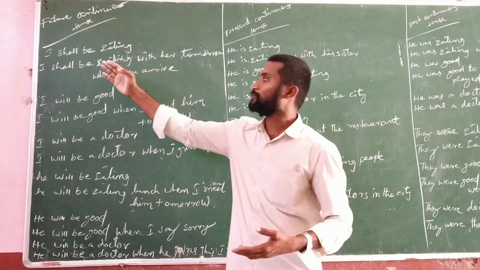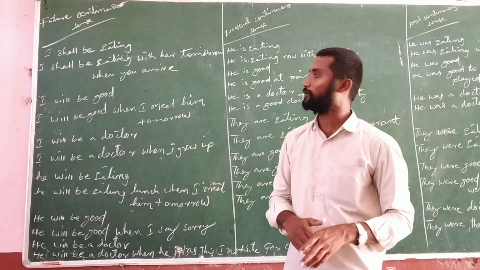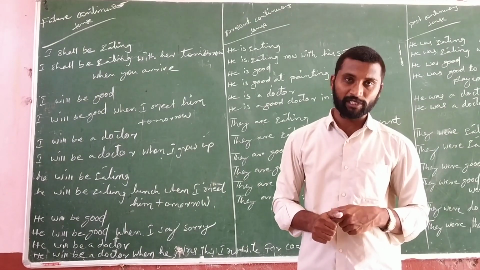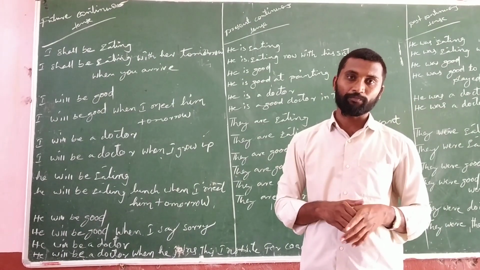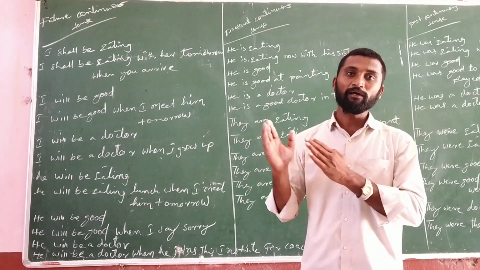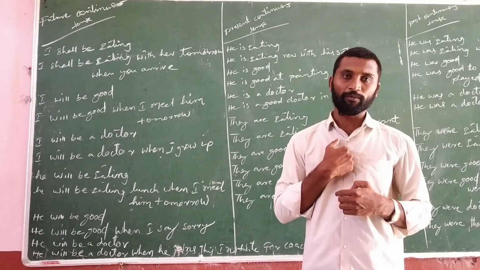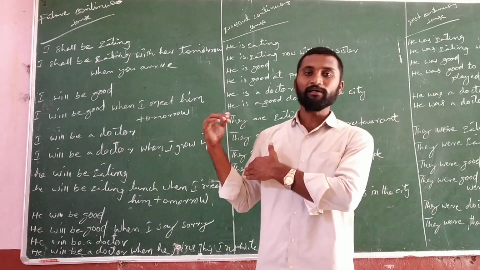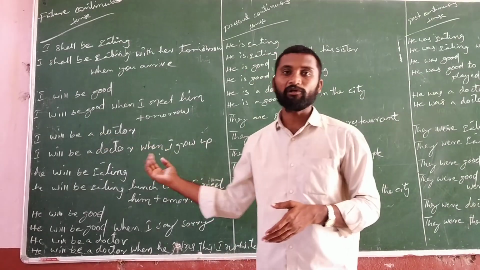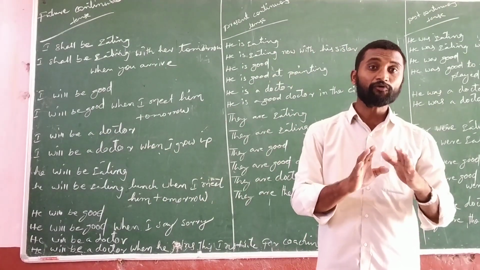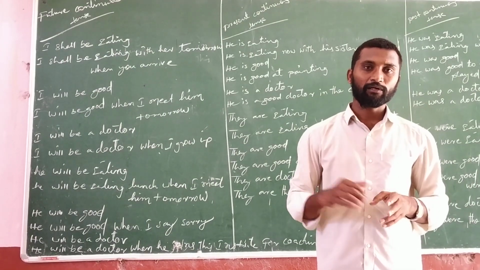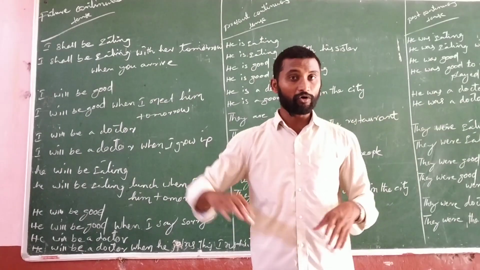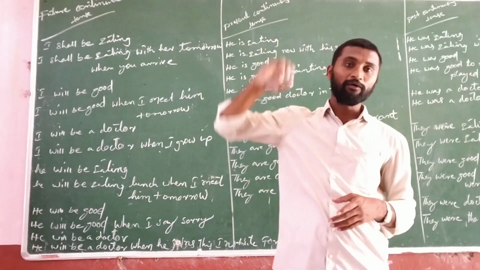So here also I shall be eating, in form V4 is there. I will be good. Here we added an adjective, not V4 main verb. We added only an adjective. I will be good. Here good is an adjective. Then we can extend the sentences also. I will be a doctor. Here also V4 is not there. Doctor is a noun. I will be a collector. Not now, in the future. I am talking about the future.